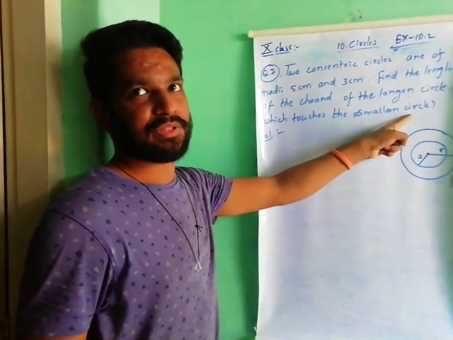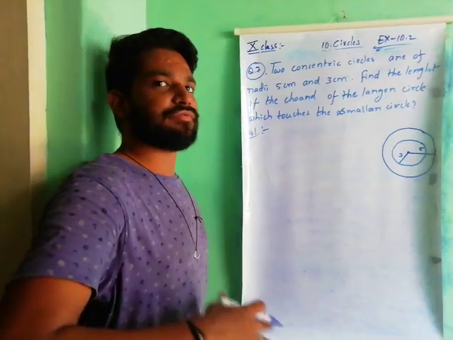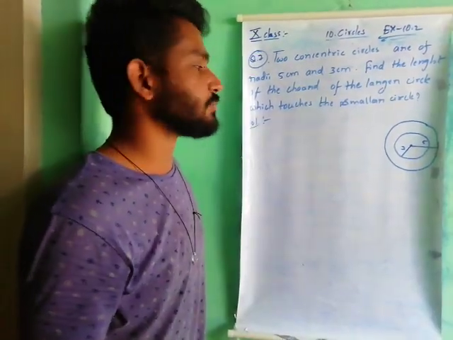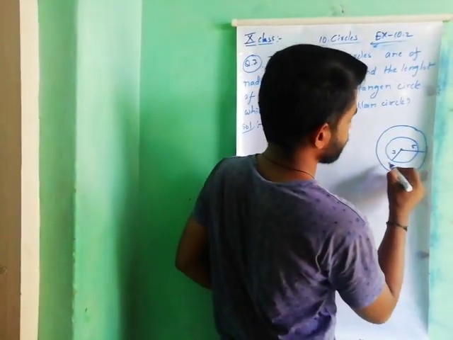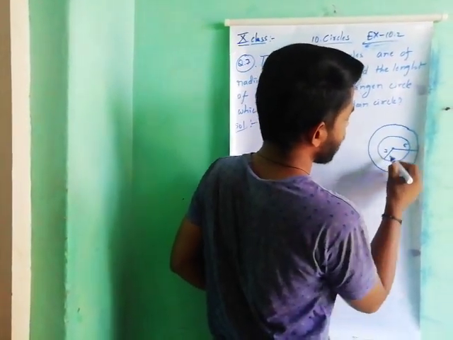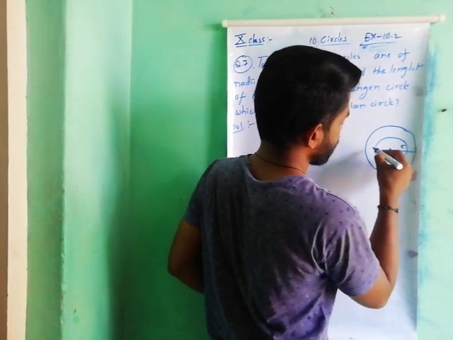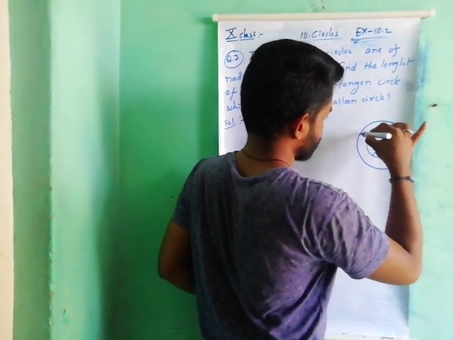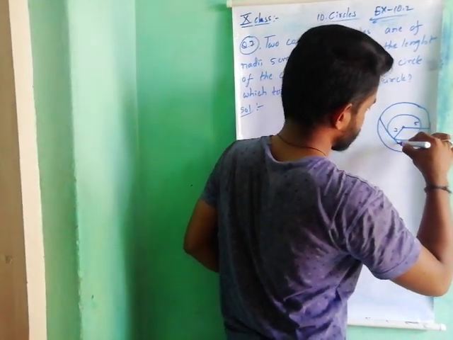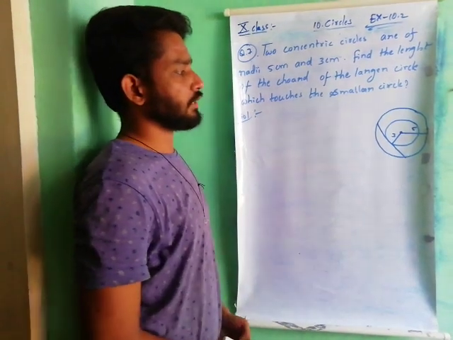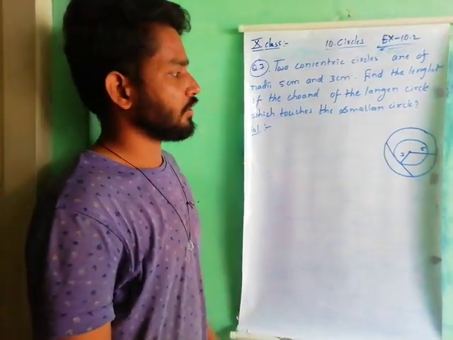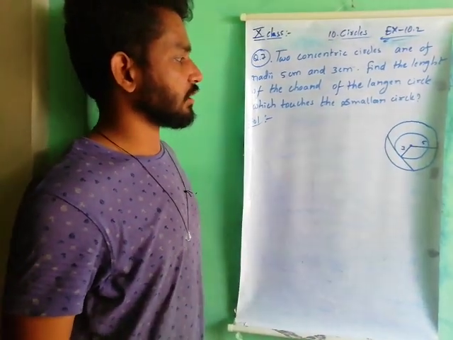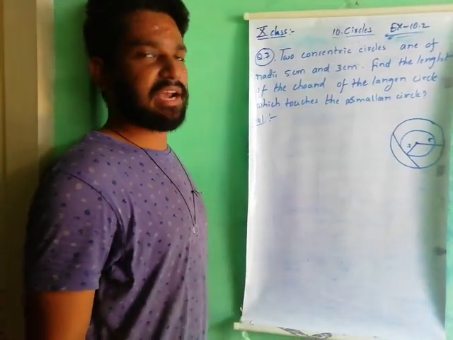So what is that question? We have to find out the length of the chord of the bigger circle. The chord also touches the smaller circle. Means, for example, this one we have to find out. Understand? So, the chord of the larger circle which touches the smaller circle. We have to find out this length.